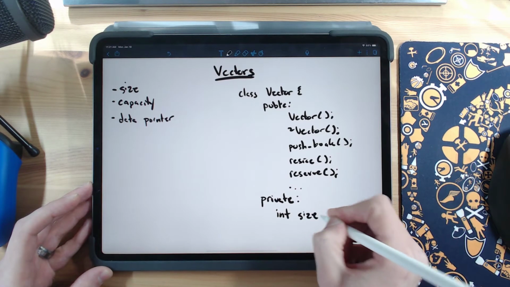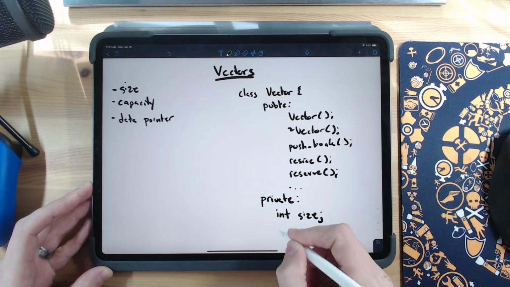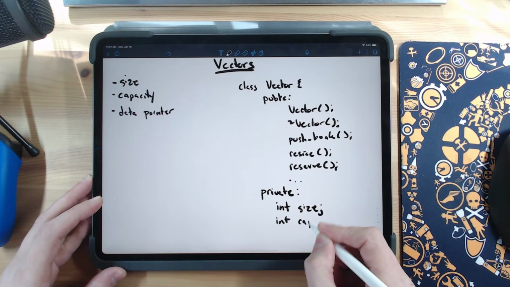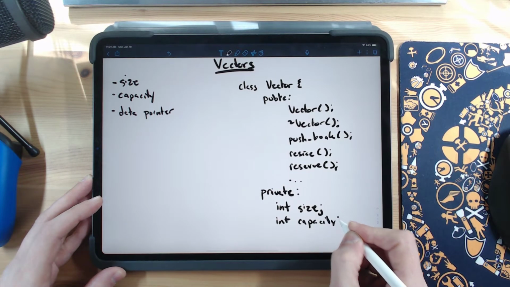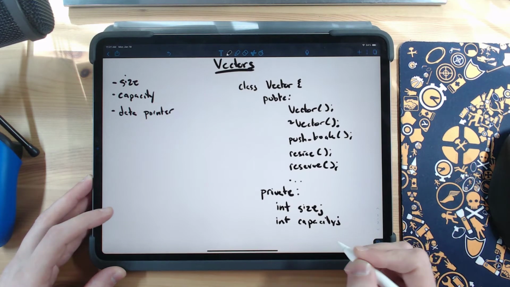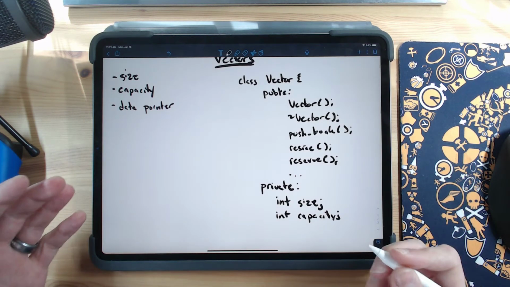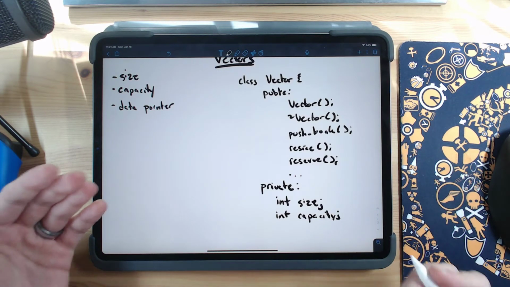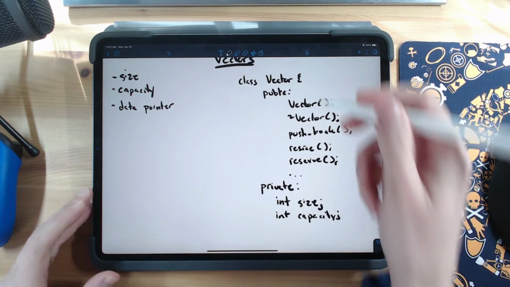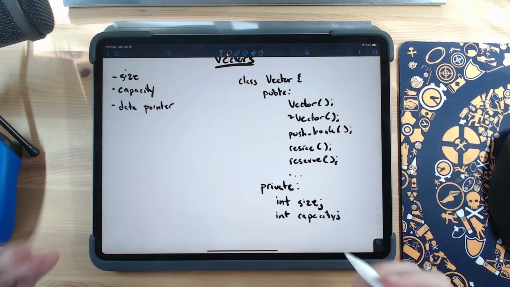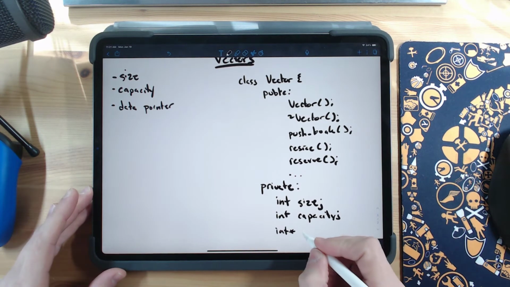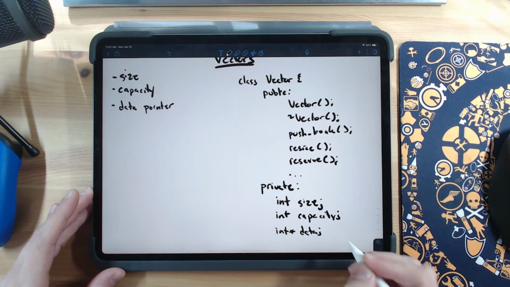the size, how much data is currently in the vector. We'll have an integer that represents the capacity, how much space this vector can store. And then finally, we'll have some sort of pointer to a block of data, right? Now, if this vector works with just integers, this is going to be an integer pointer, right? We just call that data.